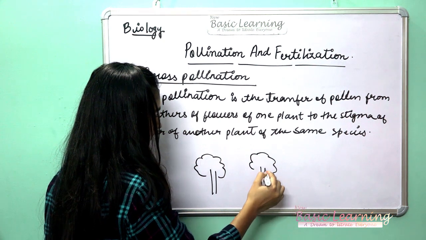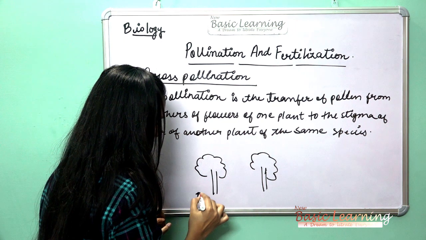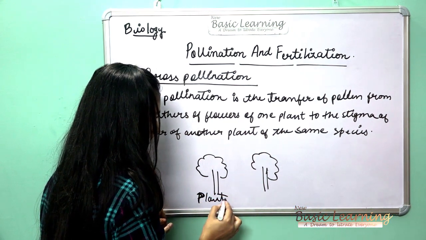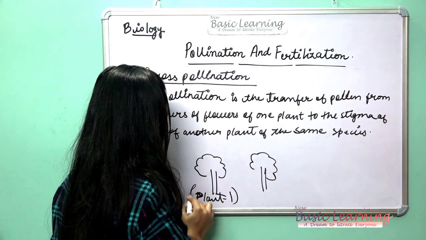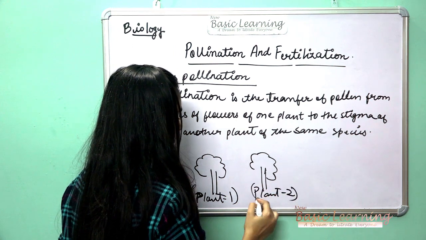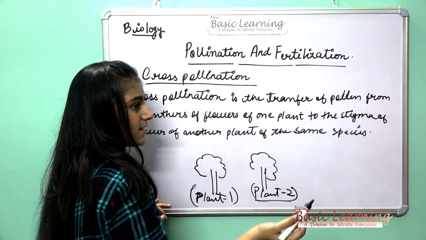Plants are different. Suppose this is plant 1 and this is plant 2. Plants are different, but species are the same.